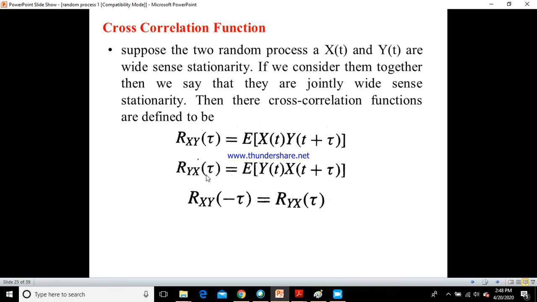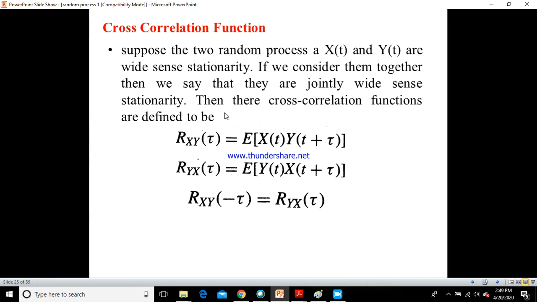Now let us look at what the cross correlation function is. Suppose the two random processes x of t and y of t are wide sense stationary. If x of t and y of t are two different random processes that come under the family of wide sense stationarity, and we consider them together, then we say that they are jointly wide sense stationary.